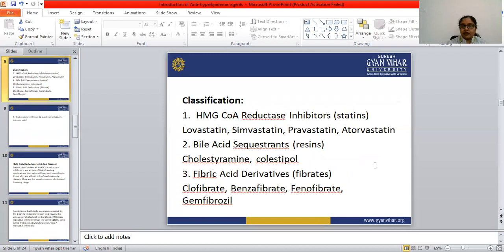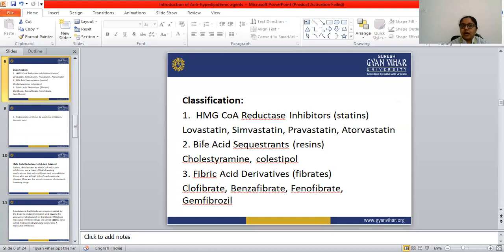So let's see the classification of anti-hyperlipidemic agents. First is HMG-CoA reductase inhibitors, known as statins. Examples: lovastatin, simvastatin, pravastatin, atorvastatin. We only have to learn lovastatin because only lovastatin is there in your syllabus.